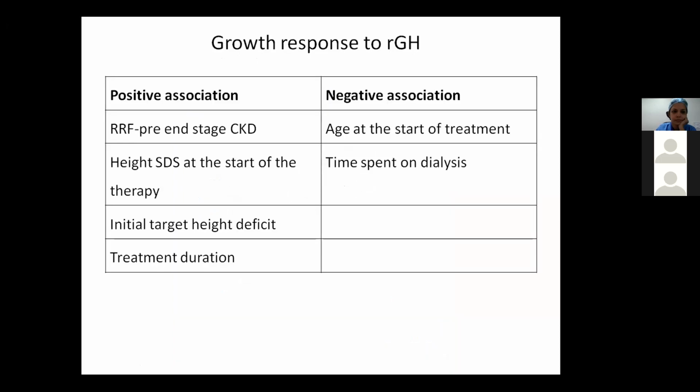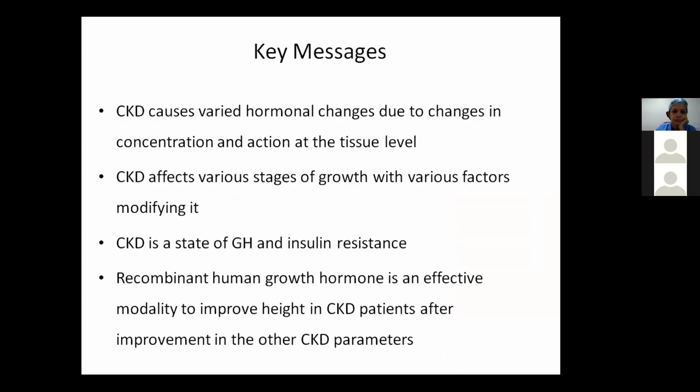So the positive associations with final height with the use of growth hormone are presence of residual renal function, that is pre-end stage CKD, height SDS at the start of therapy, initial target height deficit, and treatment duration. Whereas negative associations are age at the start of treatment and time spent on dialysis.